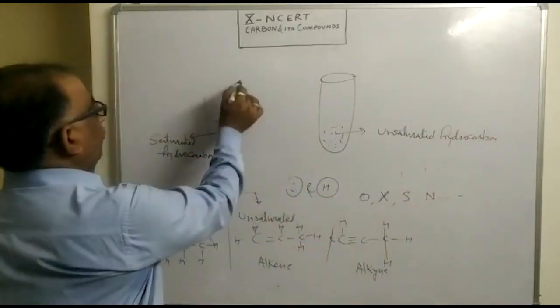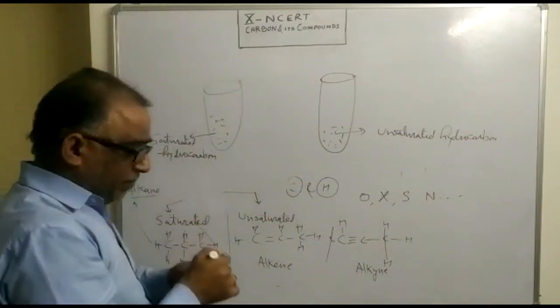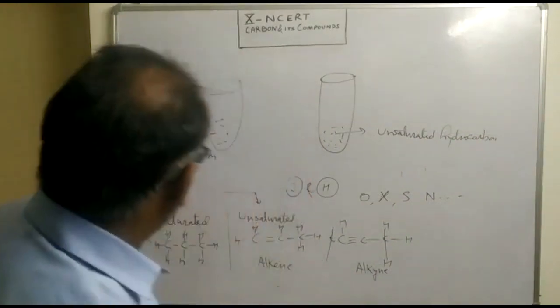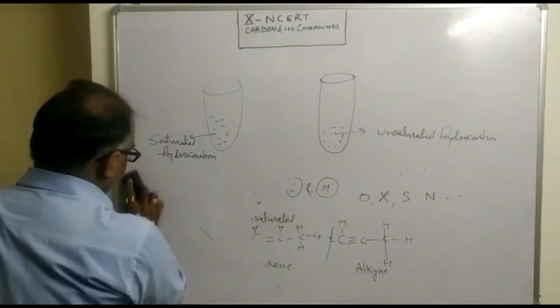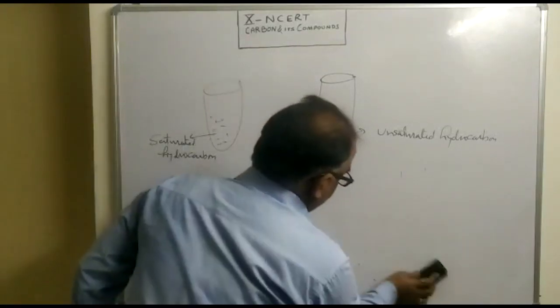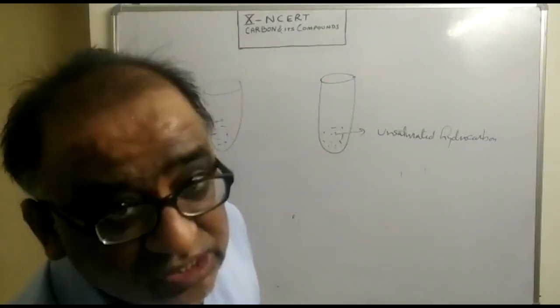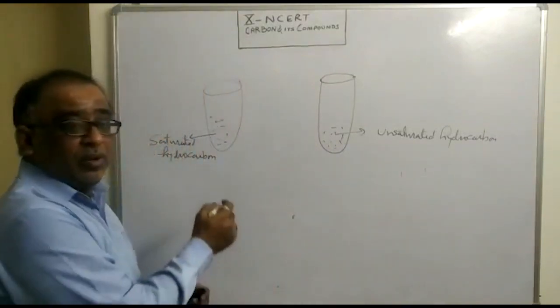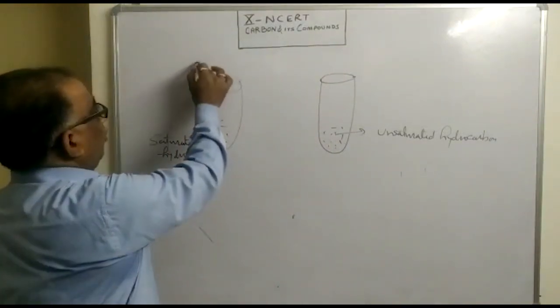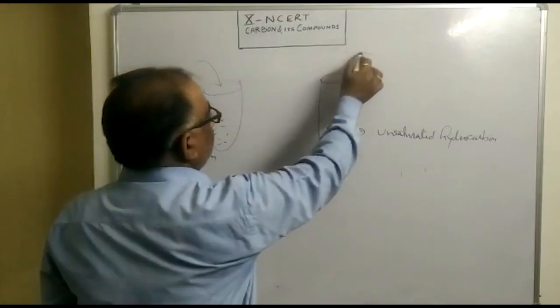So how to identify them? For that purpose, we take bromine water solution. We very well know that bromine water is brown in color. So when we add bromine water here as well as here,